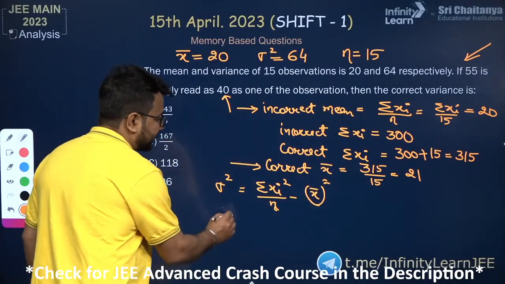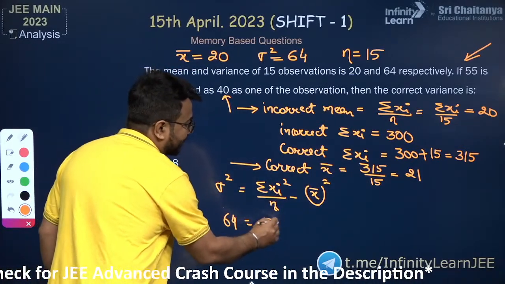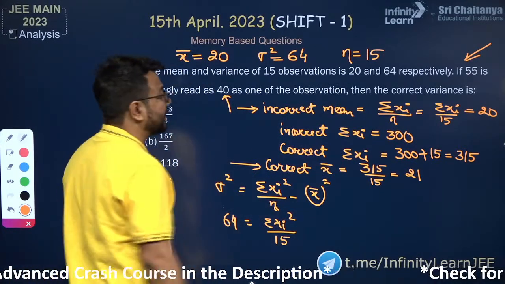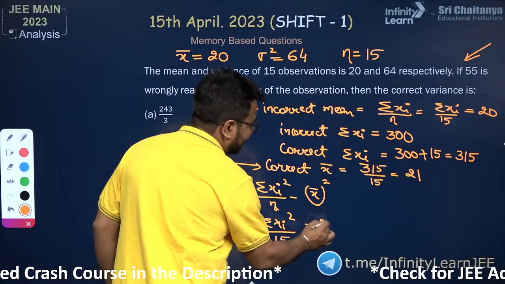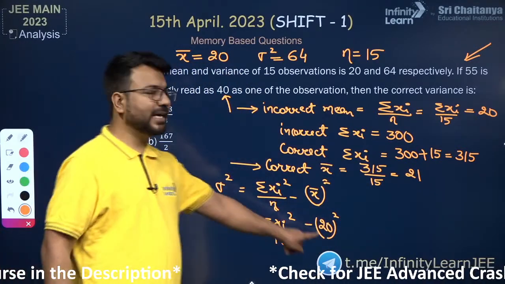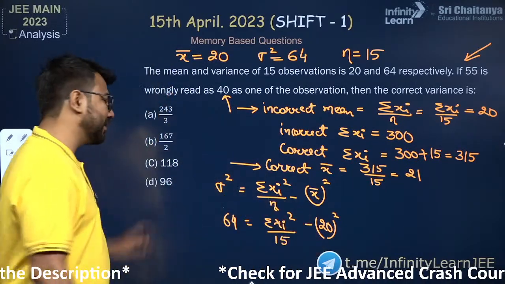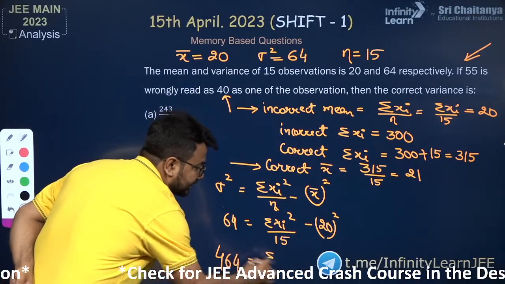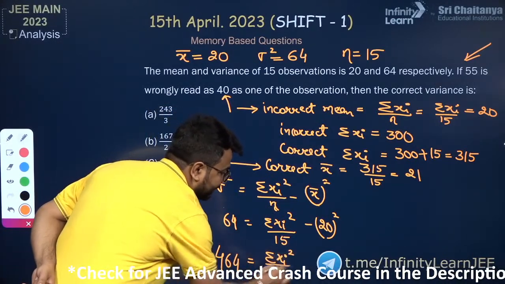Incorrect variance was 64 and sigma xi square we don't know about it, and this is equals to 15. N is 15. Now the incorrect mean was 20, so I am writing 20 over here. Now let us just simplify this. So here we have minus 400. I'll take this 400 here. It will become plus 400. This will become 464. This is sigma xi square and this is being divided by 15.